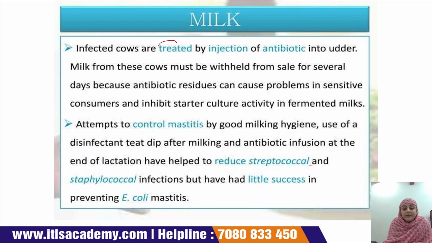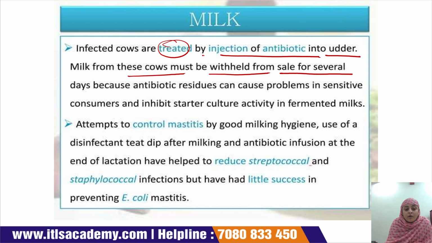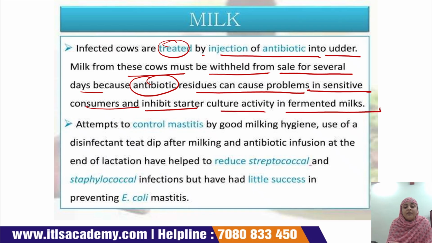Infected cows are treated with antibiotic injection into the udder. Milk from these cows must be withheld from sale for several days because antibiotic residues can cause problems in sensitive consumers and inhibit starter culture activity in fermented milk.